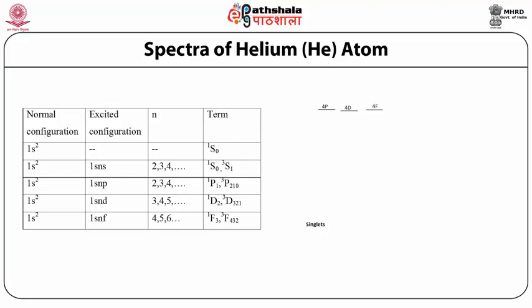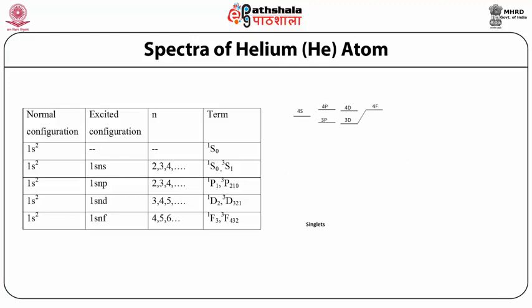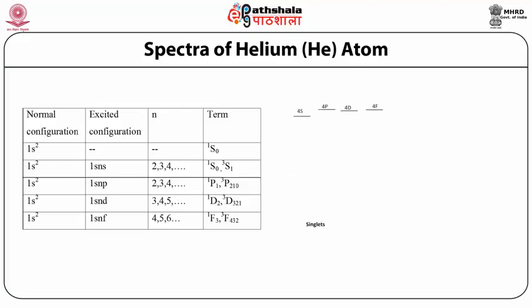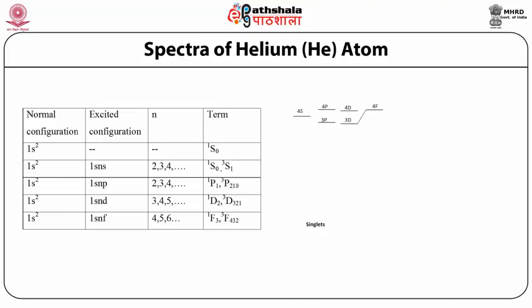Similarly, for the excited configuration 1s np, the terms are 1P1 and 3P 2, 1, 0. For the excited configuration 1s nd, the values of n are 3, 4, 5 and so on, and we get the terms 1D2 and 3D 3, 2, 1. And for excited configuration 1s nf, taking the value of n as 4, 5, 6 etc., the terms come out to be 1F3 and 3F 4, 3, 2.